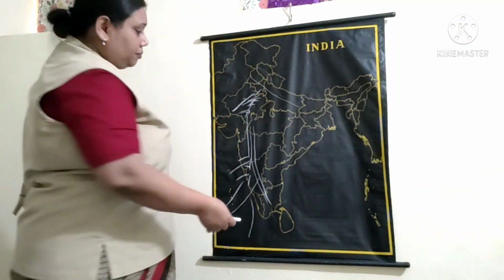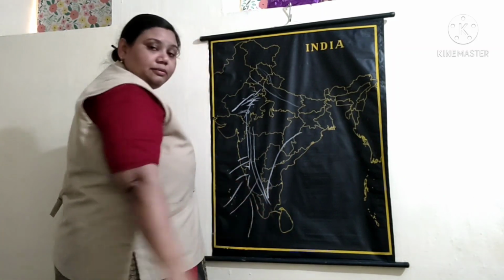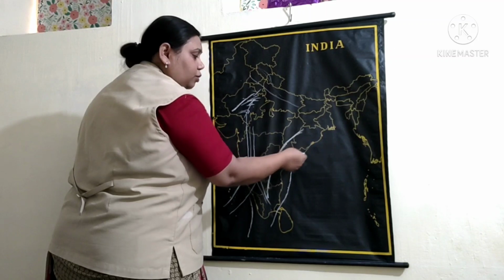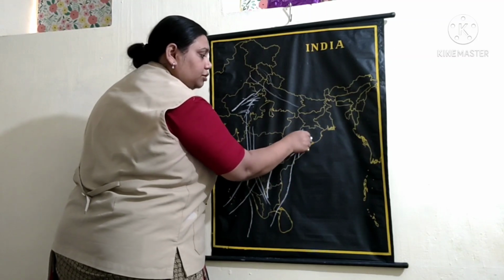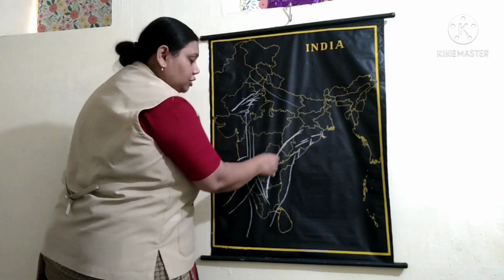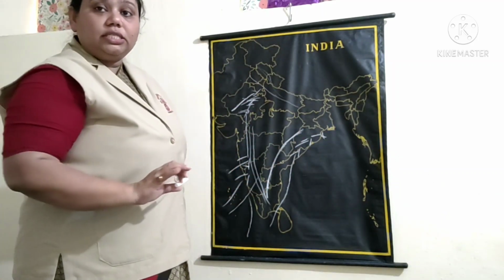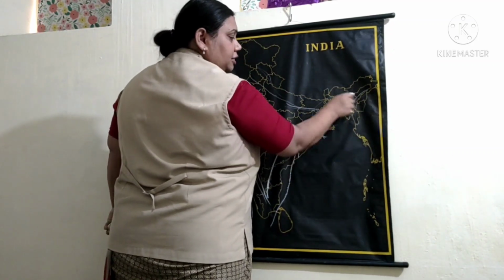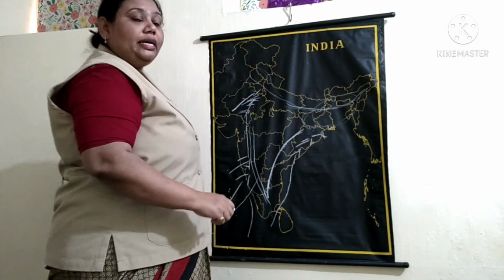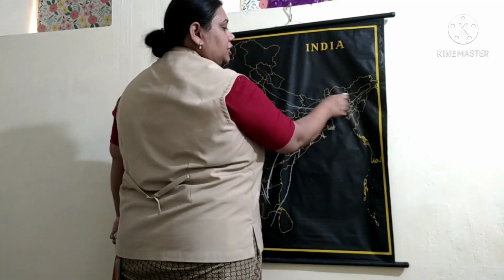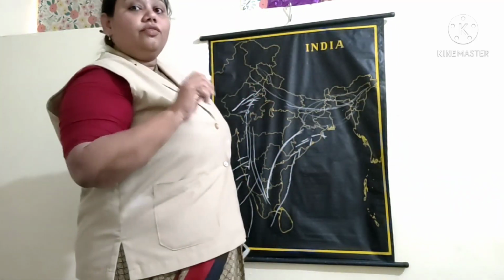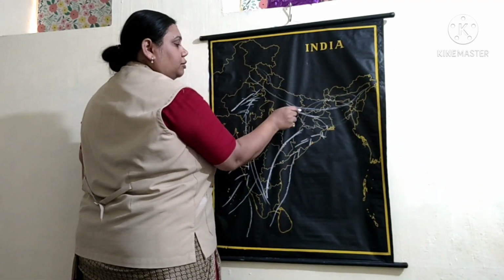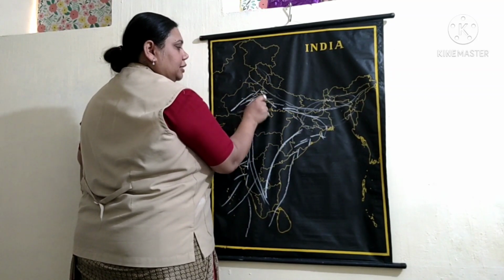In the same manner, the Eastern Ghats are parallel to these winds. So it does not give rainfall here on the eastern side. It directly goes on to the northeastern side of India and gives a lot of rainfall to this area, and from here these winds start moving towards the western side.